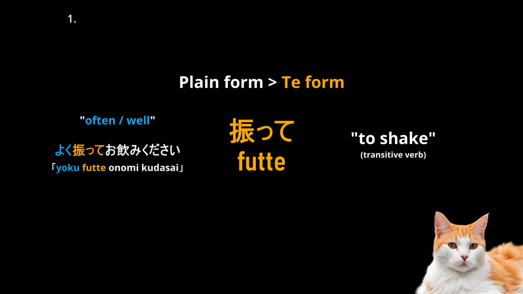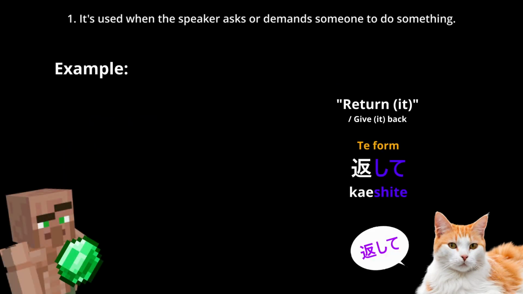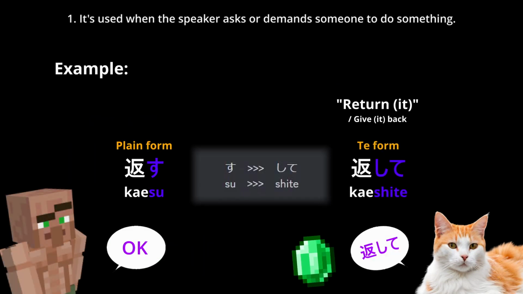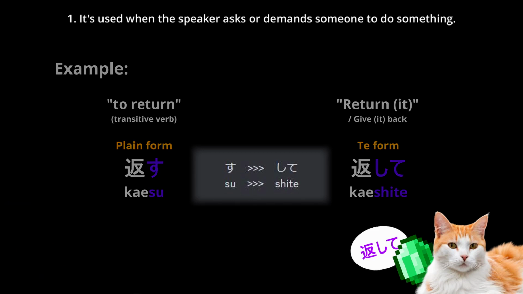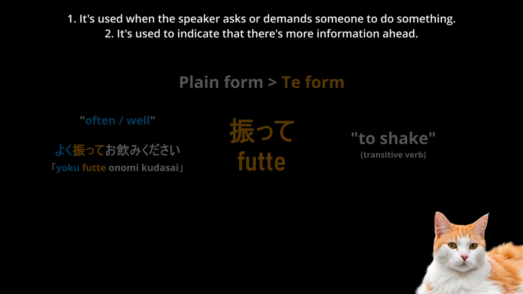Number 1, it's used when the speaker asks or demands someone to do something. "Kaeshite," give it back, from the verb "kaesu," to return. And number 2, it's used to indicate that there's more information ahead.